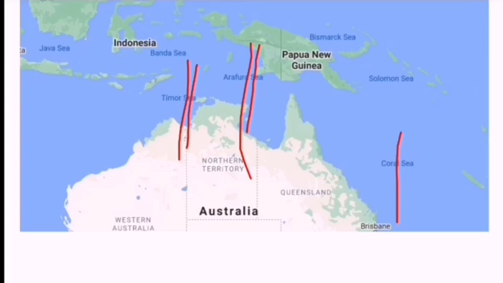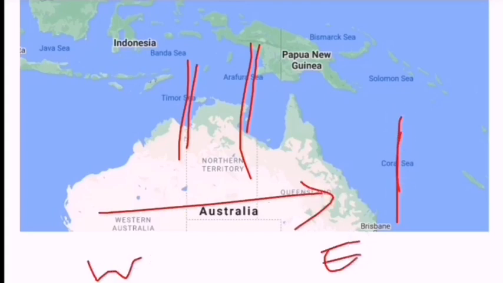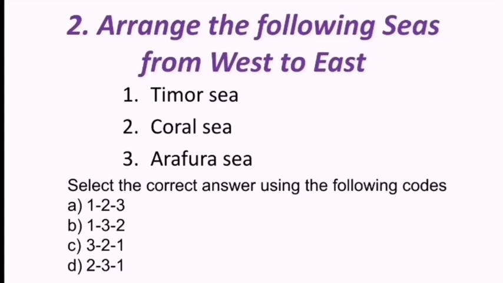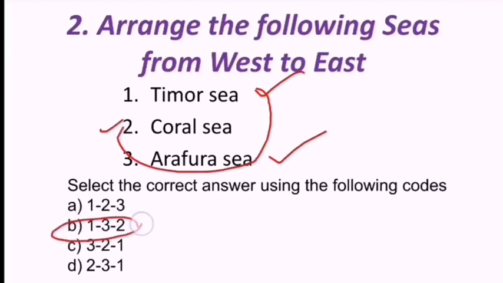Timor, Arafura, Coral Sea. So from this side to this side, west to east side. Timor is first, Arafura is second, Coral is third. So the answer is Timor, Arafura and Coral. So 1, 3, 2. The B option, 1, 3, 2, is the correct answer for this question.